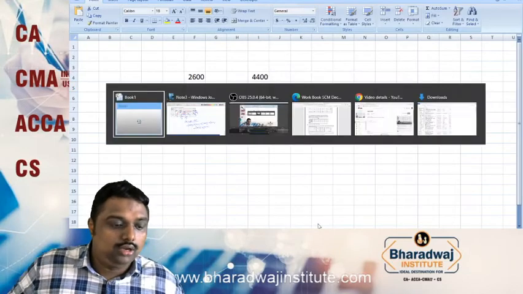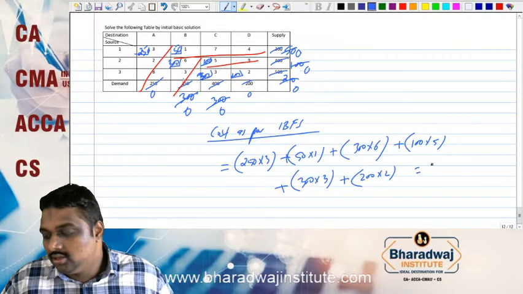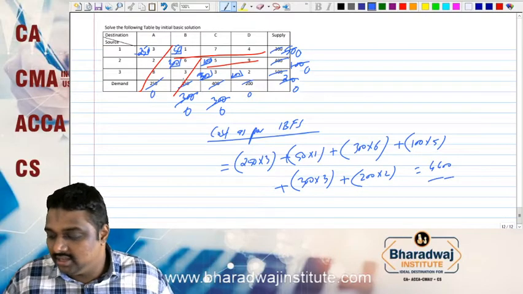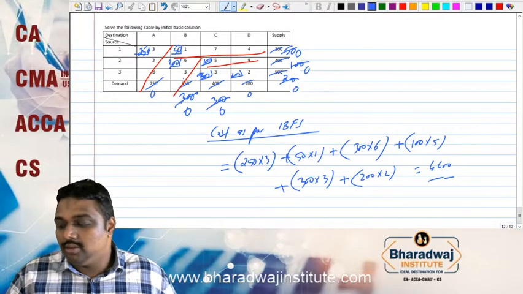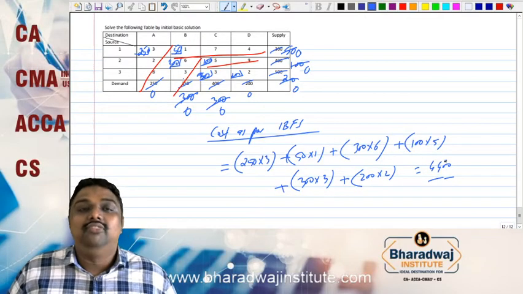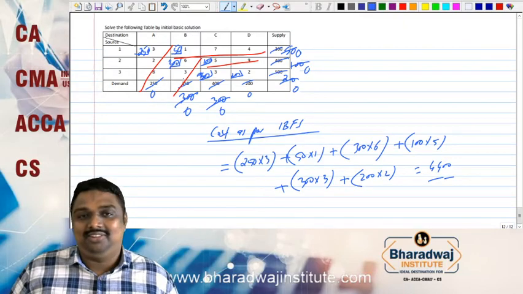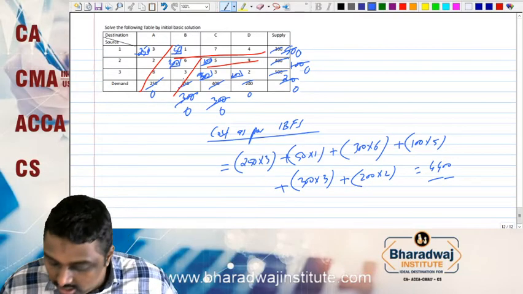So the answer is 4400. This is not the final answer, this is just an allocation. Only in the second step will we identify whether it is correct or not. So we have now learned two methods.